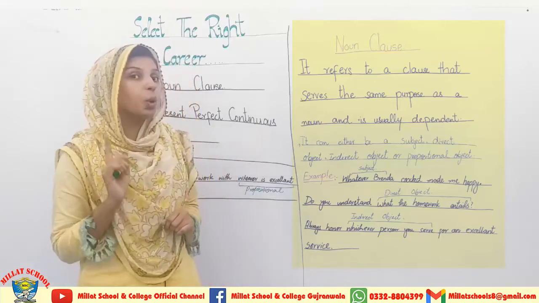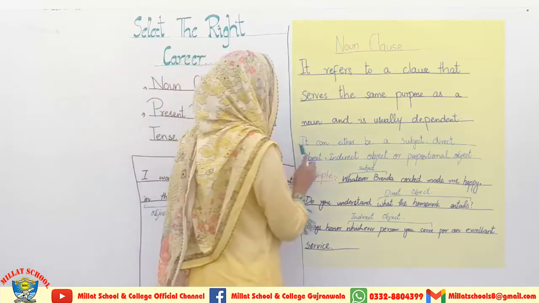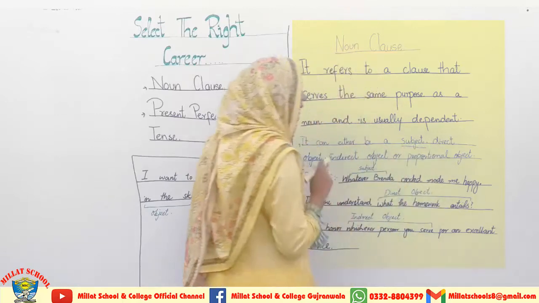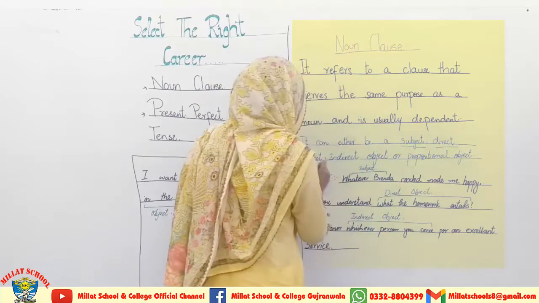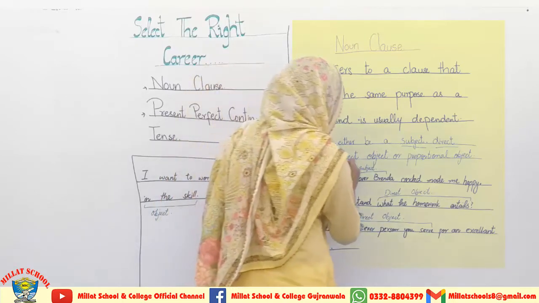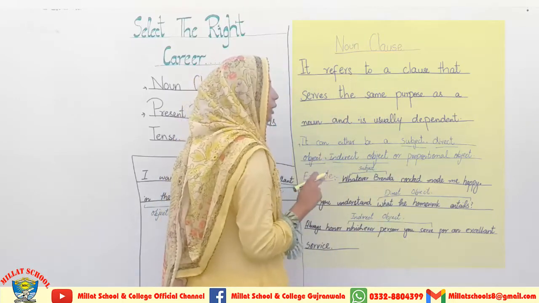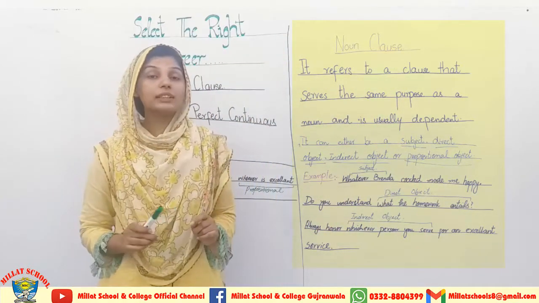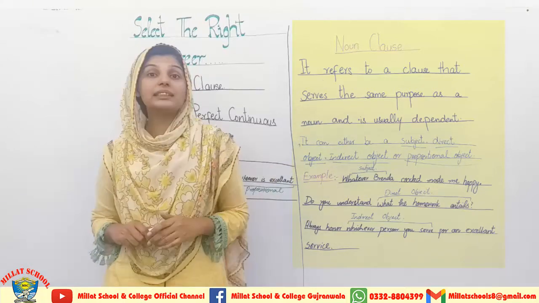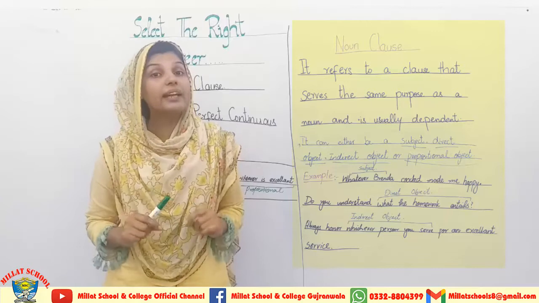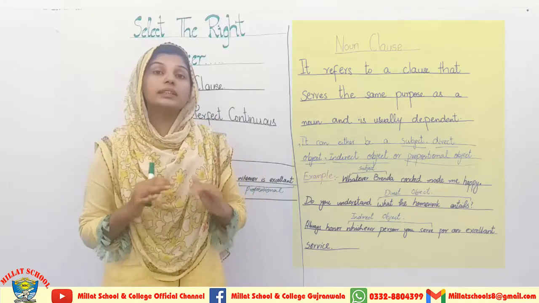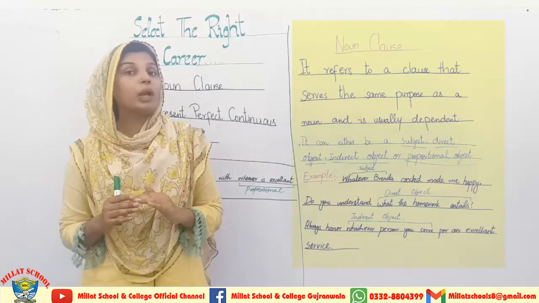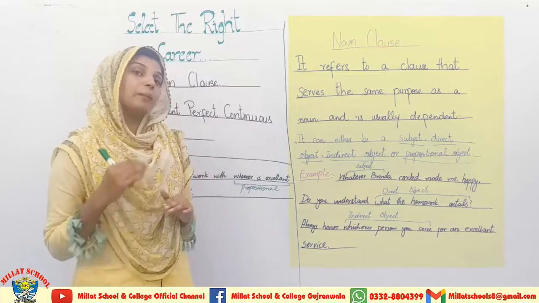But here is something notable. What is this? The notable thing is that it can either be a subject, it can either be a direct object, and it can either be an indirect object, and at the last it can either be a prepositional object. Now the question arises that if a noun clause can come in so many ways in a sentence, how is it possible for us to understand which type of noun clause is used in what type of sentence? Now I am coming towards the next thing, and this will be clarified to you from the examples that I am going to give you.